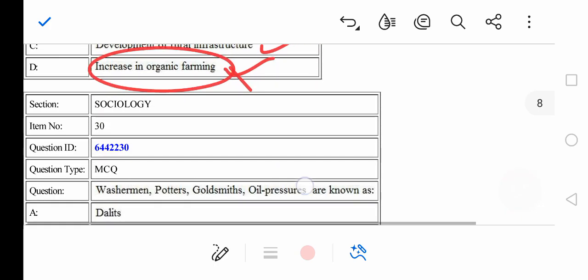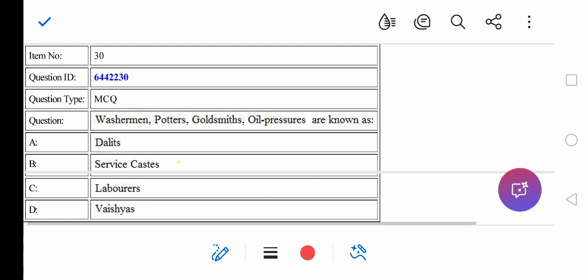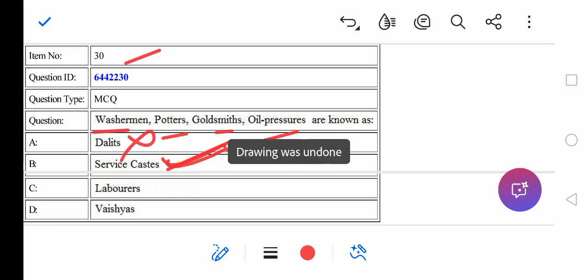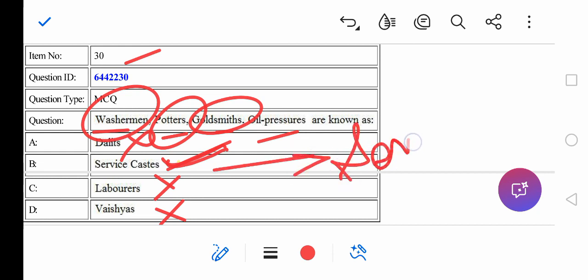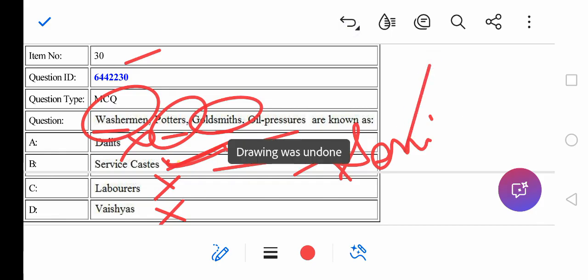Question number 30. Washermen, potters, goldsmiths, oil pressers are also known as service castes, right? They were not Dalits, not laborers, right? So the correct answer goes with the service caste. Like it's mentioned, washermen, potters, goldsmiths, they served the purpose of service to the elite ones. I'm so sorry for this, right?